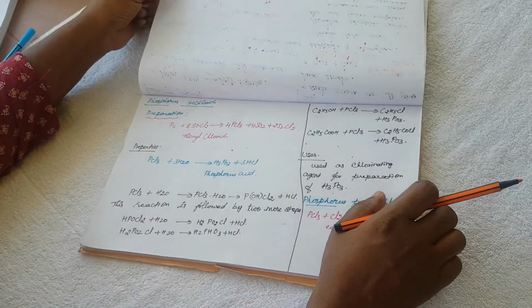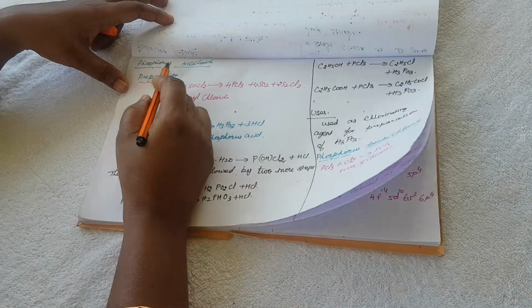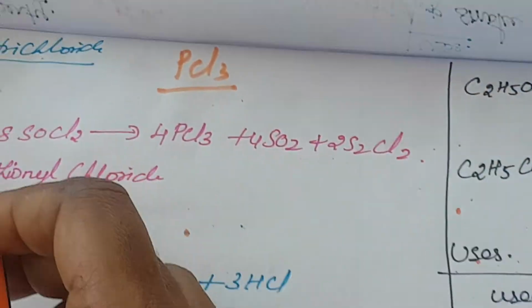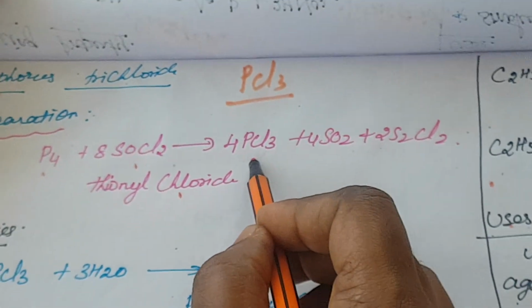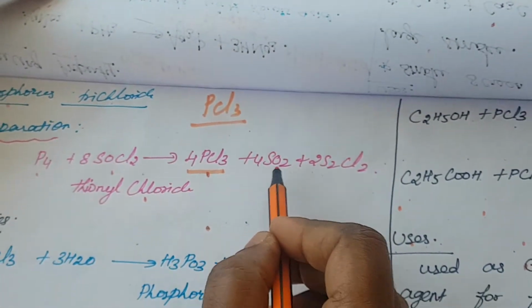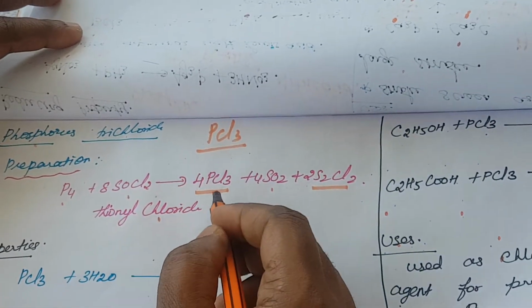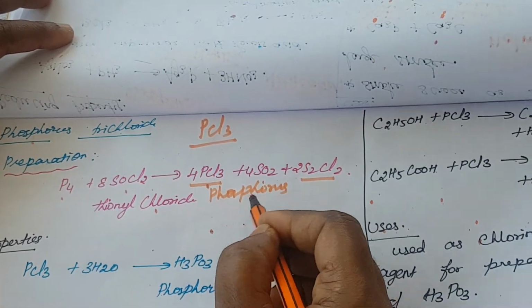Another one is phosphorus trichloride. Next we are going to see phosphorus trichloride. What is the formula? PCl3, phosphorus trichloride. When phosphorus reacts with thionyl chloride, it forms phosphorus trichloride, SO2 and S2Cl2. This is thionyl chloride, SOCl2. This is called phosphorus trichloride.